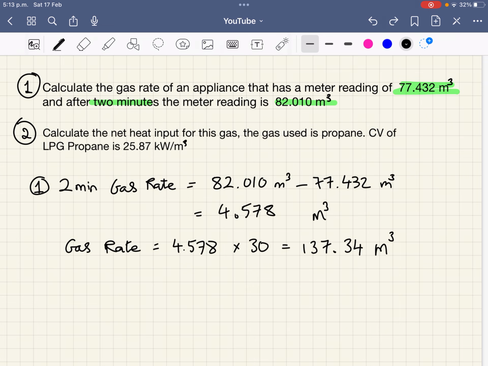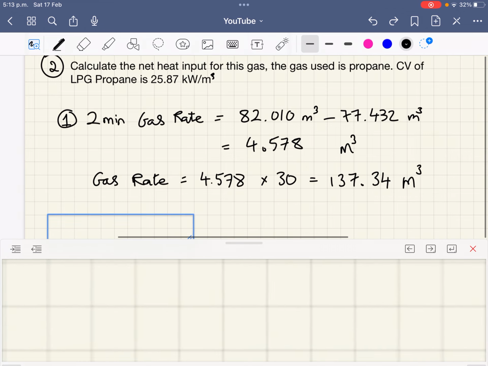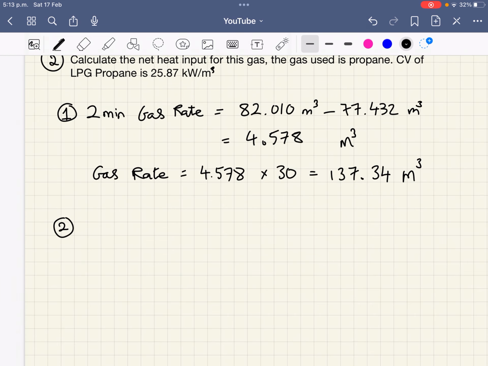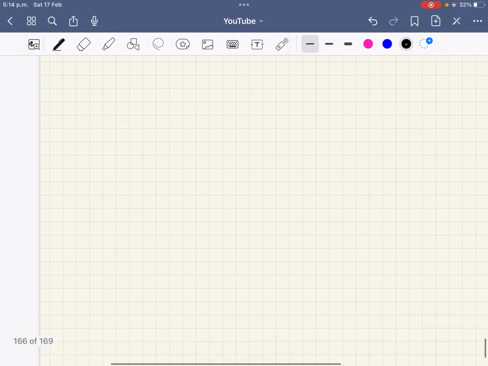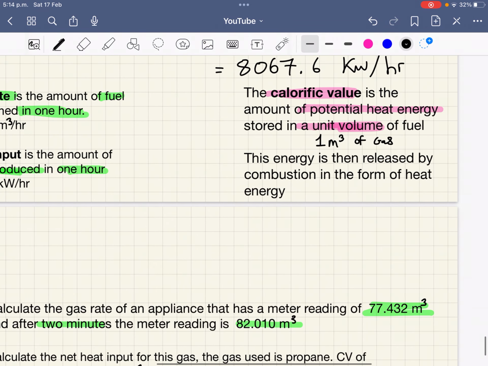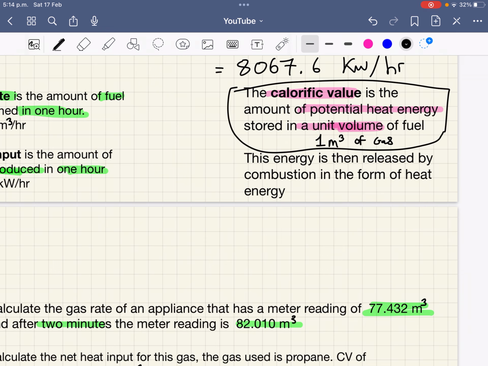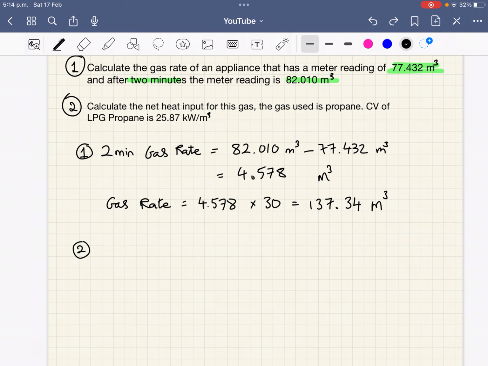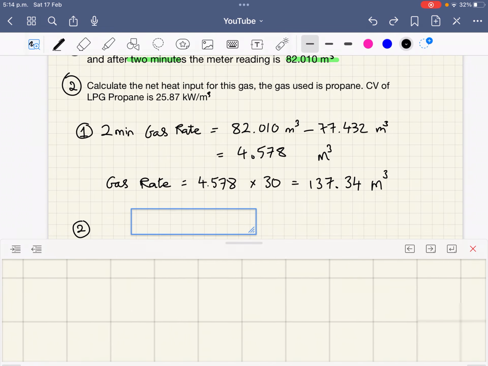And then for question 2, calculate the net heat input for the gas if the gas is propane and the CV of LPG propane is 25.87 kilowatts per meter cubed. CV is short for calorific value. Calorific value is the potential heat energy in 1 unit volume or in 1 meter cubed of gas. So we don't just have 1 meter cubed, we have 137 meters cubed.